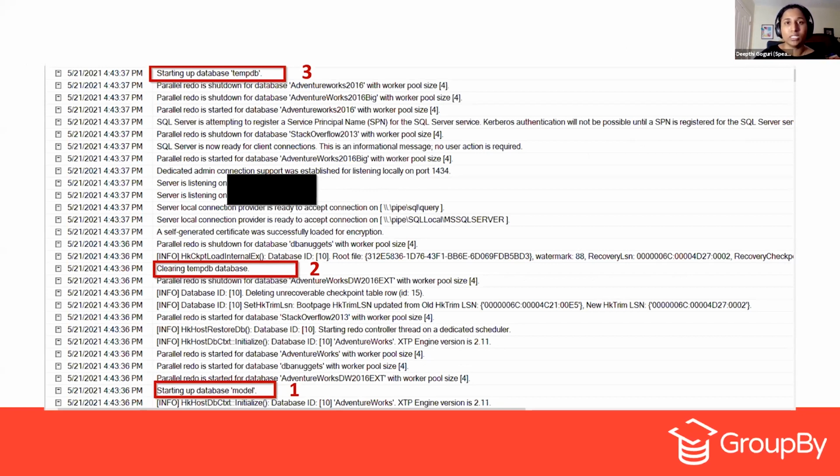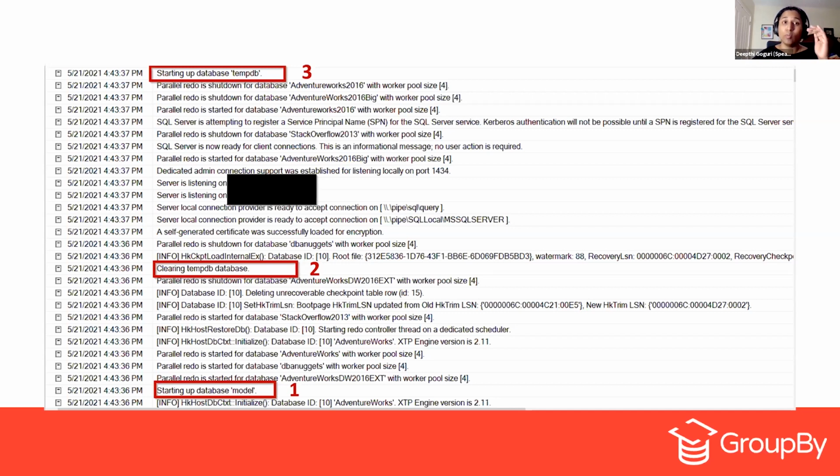At that particular step, what happens is the primary database file will get generated, the primary transaction log file will get generated, and one extent at a time is copied from the model to the TempDB. When you come to the third step, starting up the database TempDB, at that particular point in time, all of the additional database files, the NDF files, will be generated.